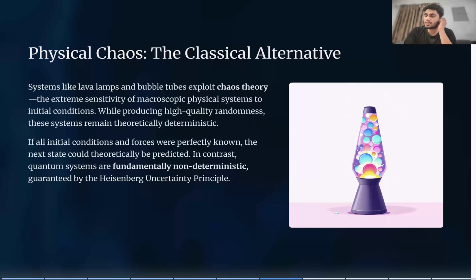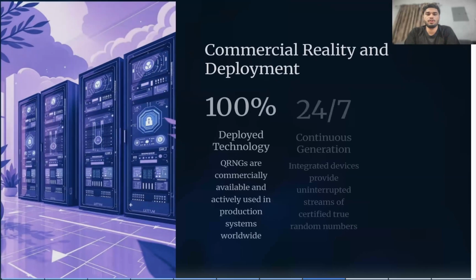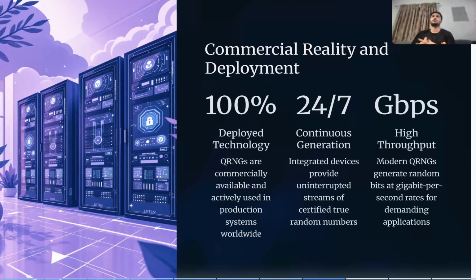Here, since it is a little bit deterministic, we switched over to quantum number generators, which are non-deterministic and also guaranteed by Heisenberg's uncertainty principle. Let us look into how it is implemented and how it is used. As we saw, this technology is 100% implemented and is being used in many places worldwide.